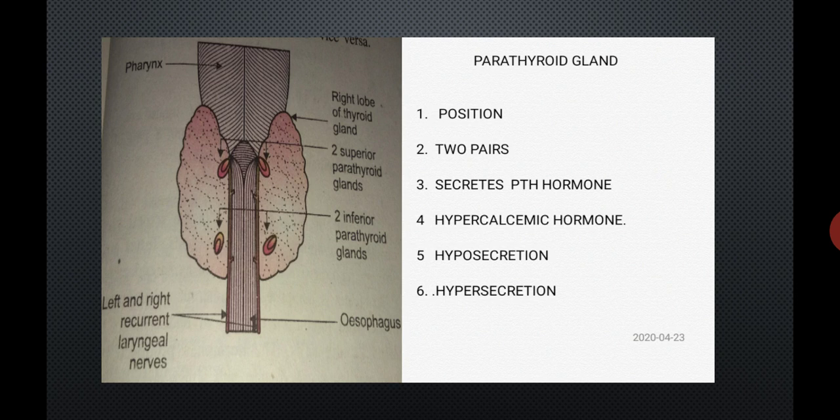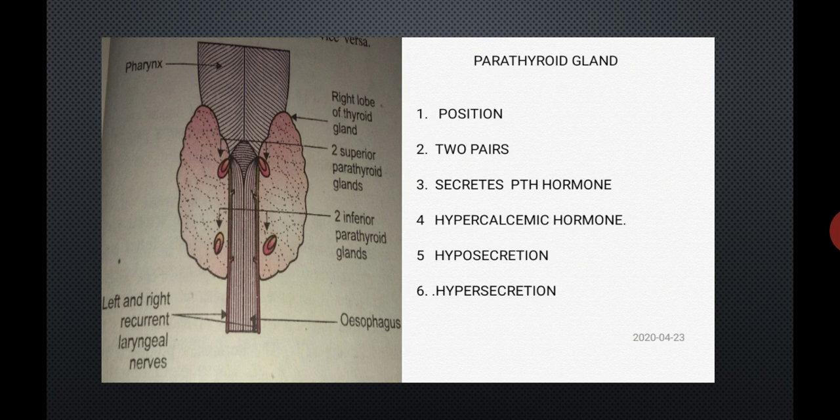Parathyroid gland position. It is located on the back side of the thyroid gland. Students, the parathyroid gland is situated on the back side of the thyroid gland. Point number one, position.